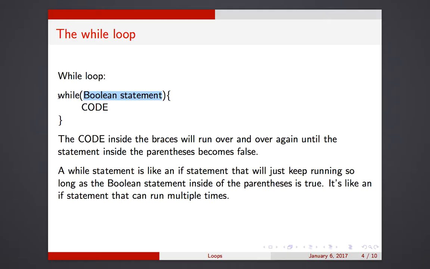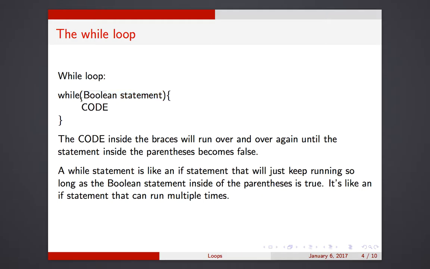Suppose the word if were right here. Then when you got to this line of code, you would see if this is true or not. If it is true, you run this code and then you go to this brace and you're done. If it's not true, you just skip right over it. With a while statement, if this is false, you also just skip right over it, just like an if.